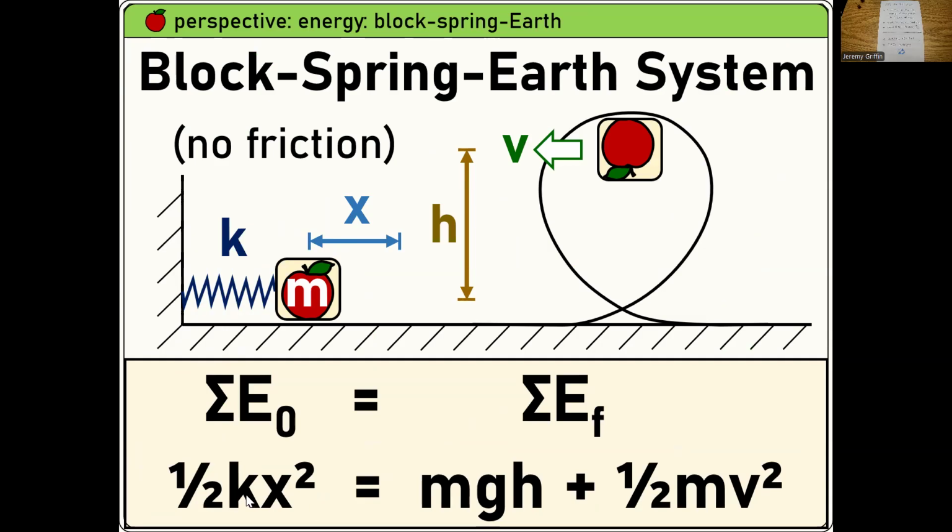And so if you knew k, how stiff is the spring, and x, how much you smashed it, that would give you some number of joules. Let's say that's like 100 joules. Okay, could that be like 100 joules maybe if you run the numbers? All right. Then I need to pick some point B. Let's say at the top of the loop.